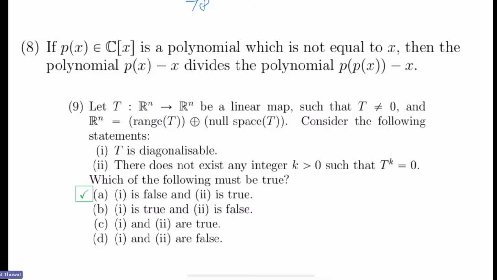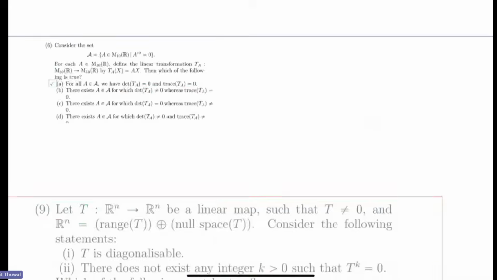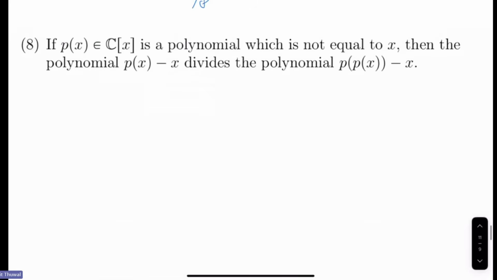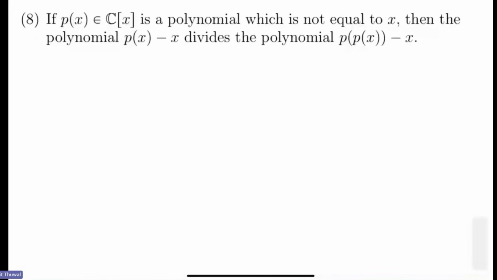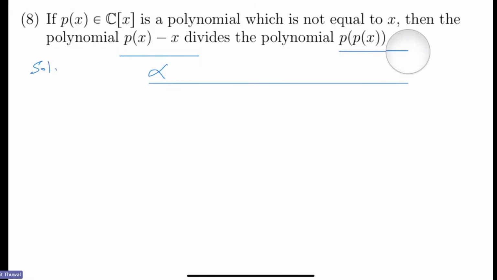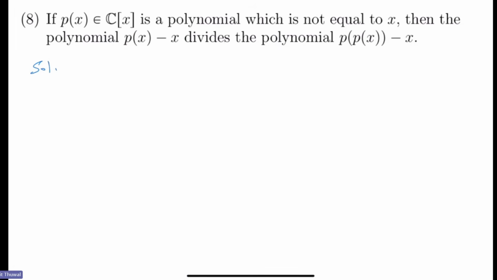Okay. So let me discuss the first one. Solution. See, this says that p(x) minus x divides the polynomial p(p(x)) minus x. If this polynomial divides that one, then each root alpha will be a root of that polynomial with the same multiplicity. Multiplicity also you should take care of. You should not ignore that.